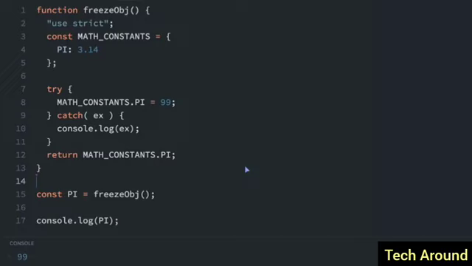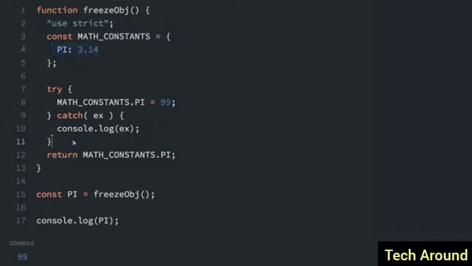As seen previously, a const declaration alone doesn't really protect your data from mutation. If you have an object or an array, you can still mutate it even if it's declared with const. There is something called Object.freeze that will prevent data mutation. So let me talk to you about Object.freeze. First of all, let's understand this function here. We're using this function to demonstrate Object.freeze. So it's going to create this constant, MATH_CONSTANTS, with a PI in it. This is an object. And right now, this can still be changed.